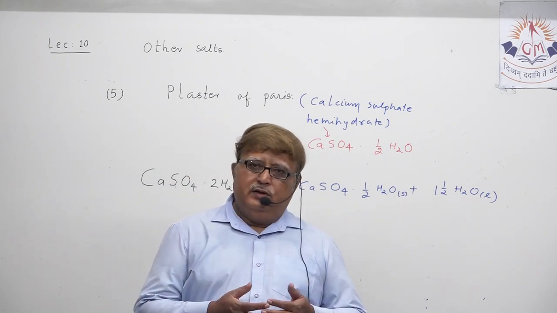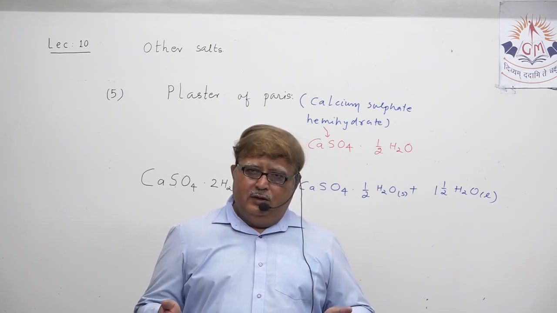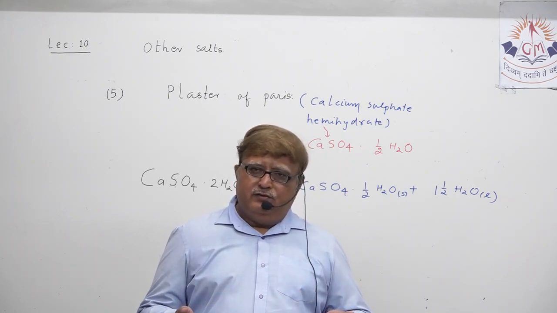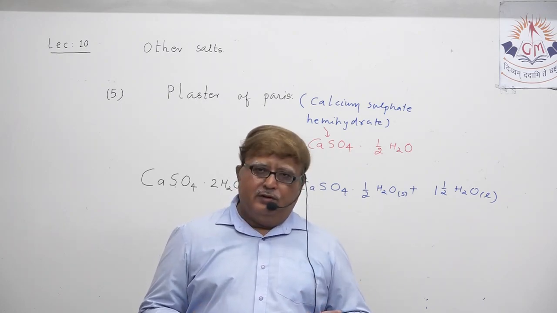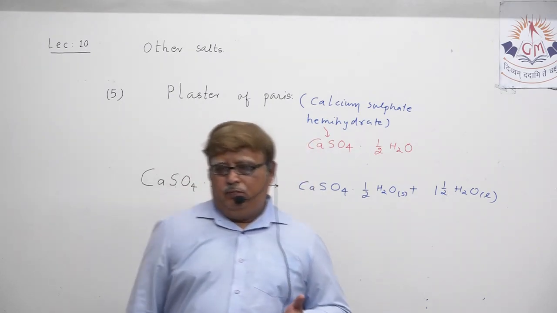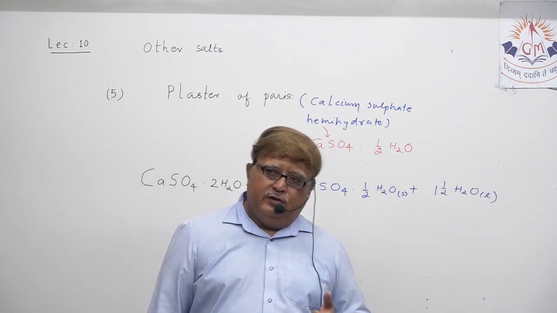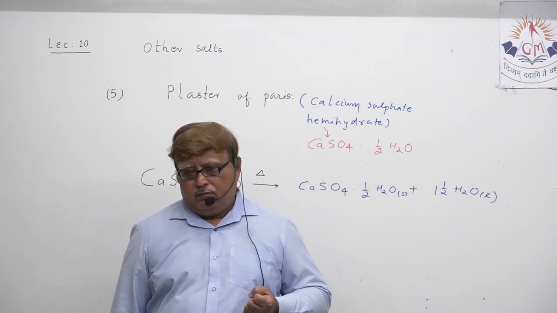It is also utilized to make decorative articles, decorative statues. I must also mention that the same plaster of Paris can be utilized in denture casting by the dentist.